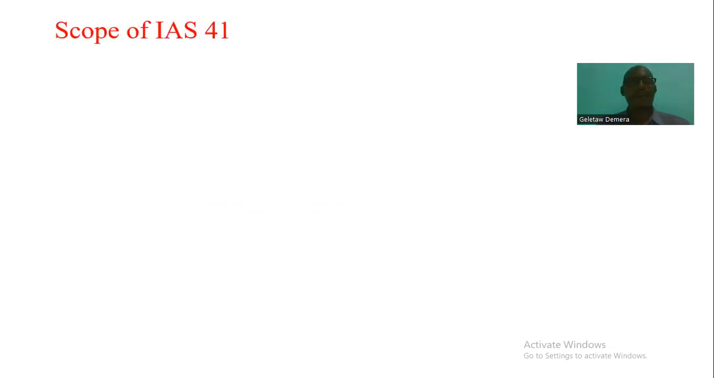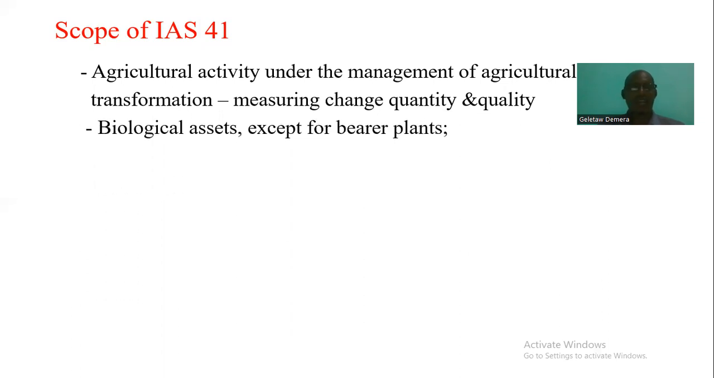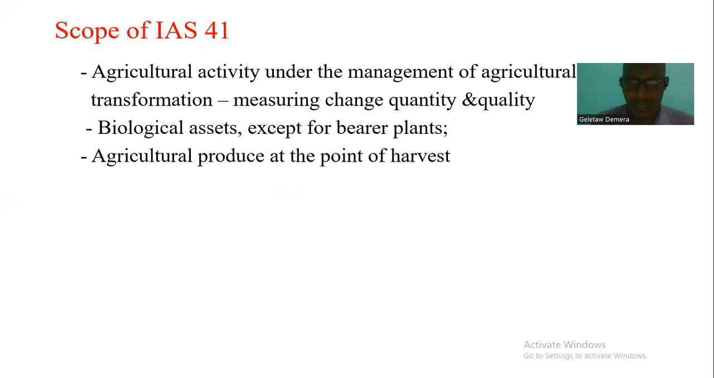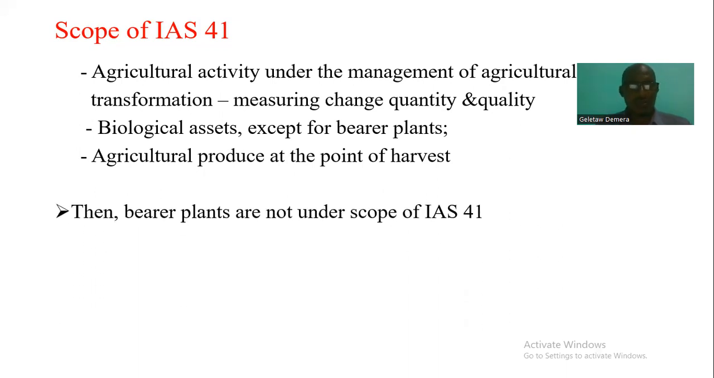Then the scope of the standard is to measure the agricultural activity, and also to measure the transformation of agricultural assets in quantity and quality. The scope covers biological assets except for bearer plants, and agricultural produce at the point of harvest.